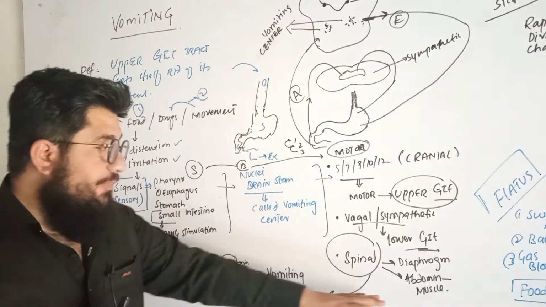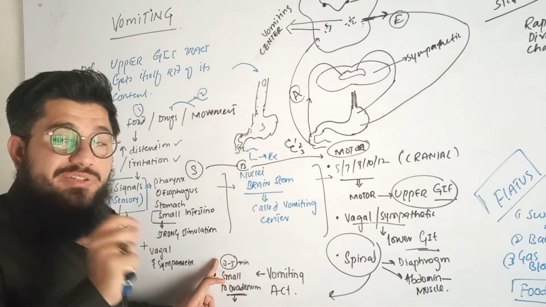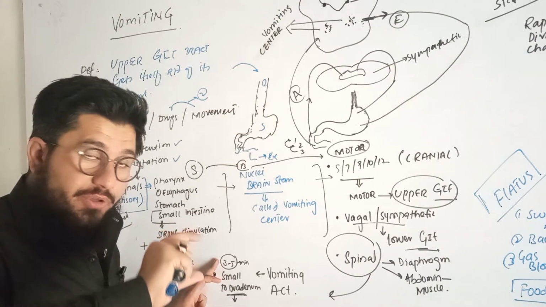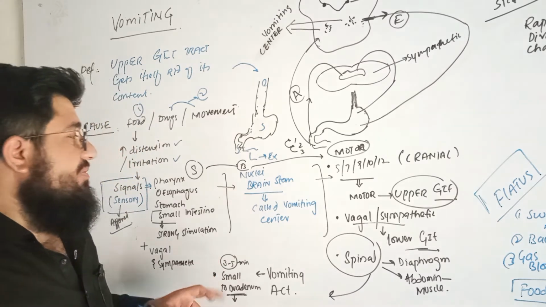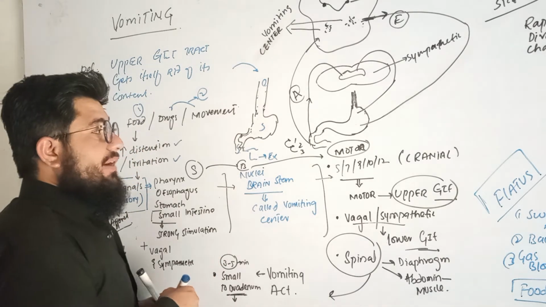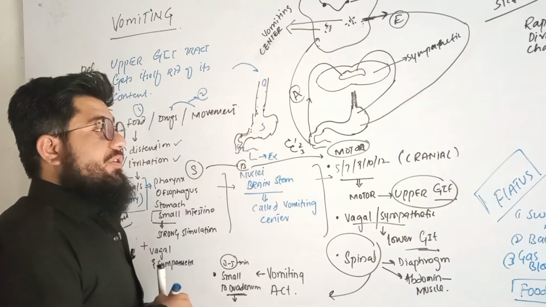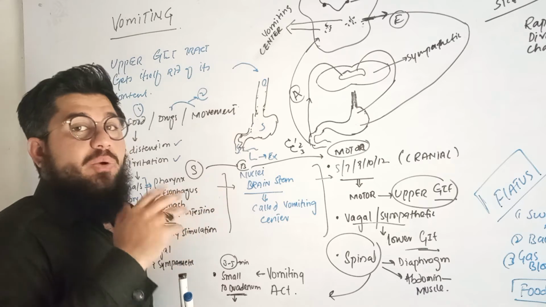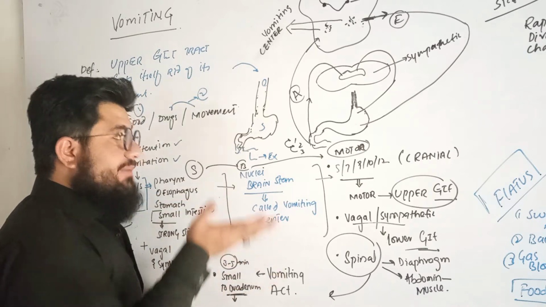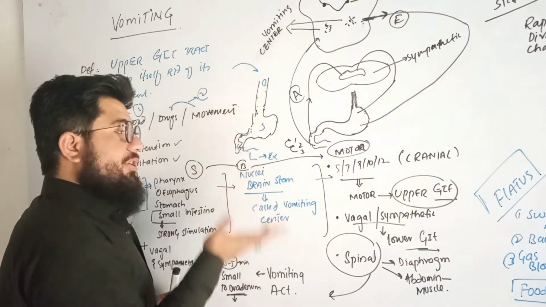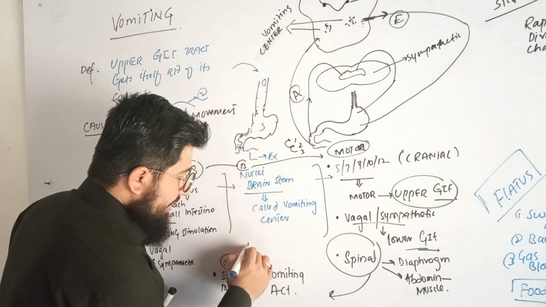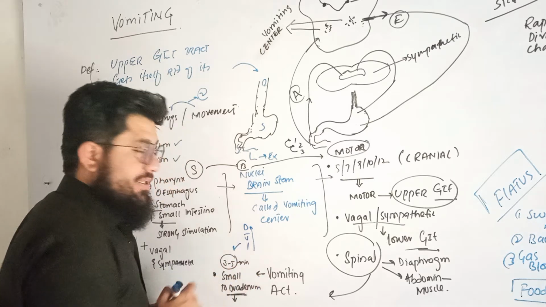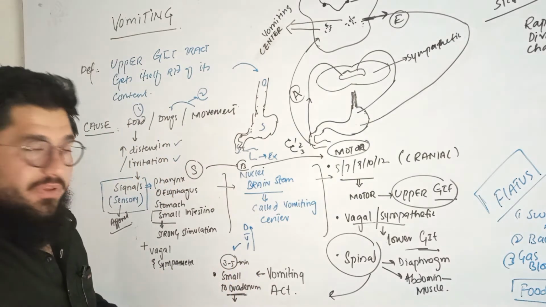In short, the upward movement will take about 3 to 5 minutes to move the content or the food from the portion of the small intestine. I told you earlier that there are 3 regions of the small intestine: duodenum, jejunum, and ileum. So the movement of the food from the ileum to the jejunum and to the duodenum will take about 3 to 5 minutes.